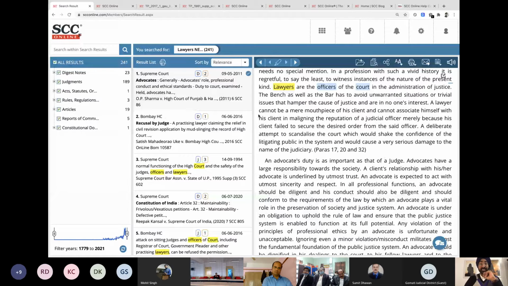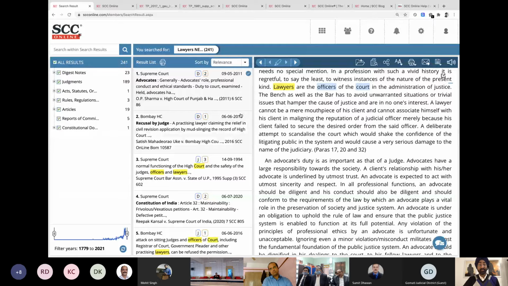And there you see the first entry that I've got. I accept that 9,200 is a huge difference. But right now we are not showing you the numbers. Number game, we don't play into that. That, oh, we have so many crores of information and all that stuff. It doesn't make sense. Sometimes you have lakhs of judgments and then finding one judgment of your interest would be like finding a needle in a haystack. So we don't want that. We want to give you the exact information. And there we have it.